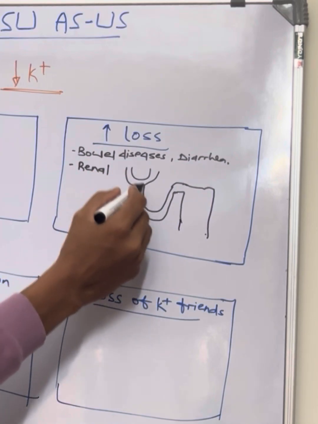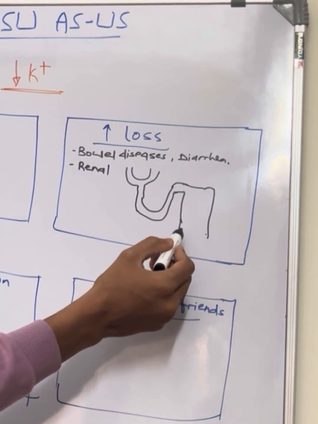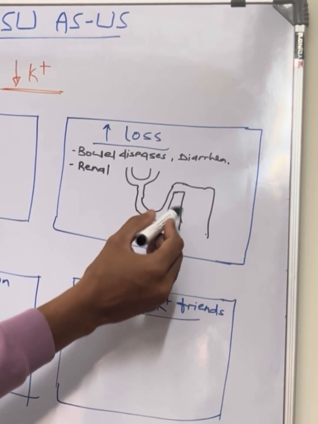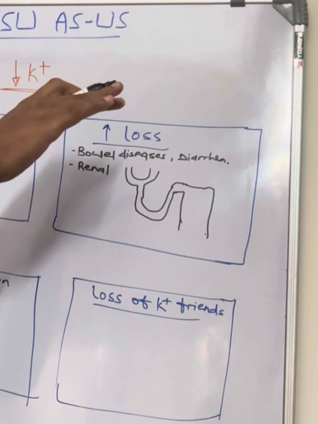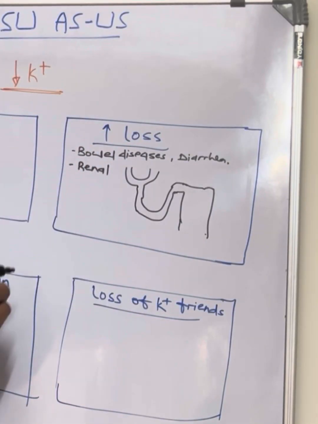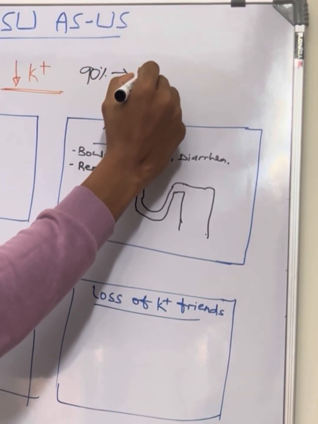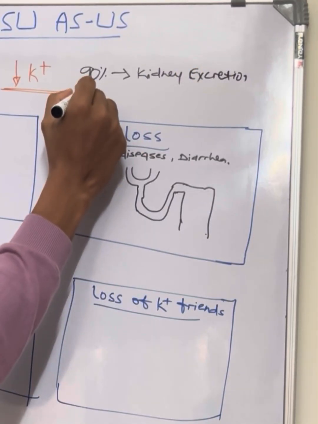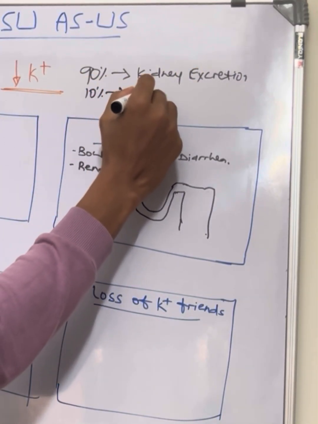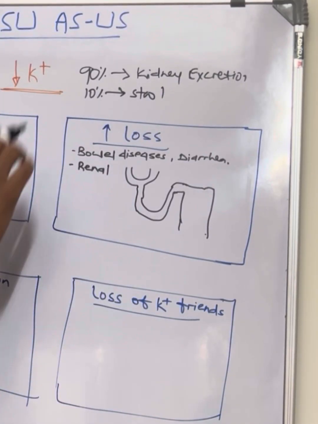This nephron diagram, schematically, I intentionally made the distal tubule, that is the collecting duct, a bit larger to explain it. Always our kidneys will have the intention to excrete potassium. Whatever potassium we take every day, about 90% is excreted through the kidneys, and about 10% is lost in the stools. So kidneys are always focused to excrete potassium.